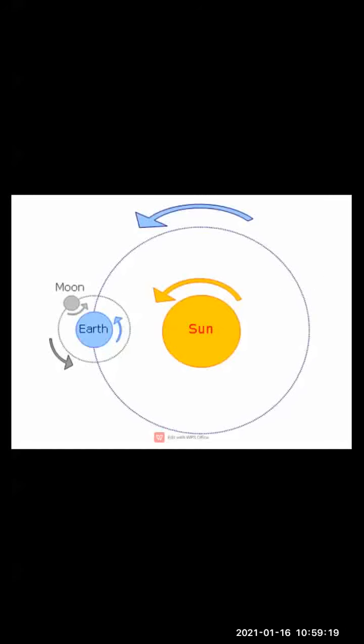Now see, first we are going to study what? About the apparent movement of the sun. Children, what are we going to study now? Our first topic is the apparent movement of the sun.